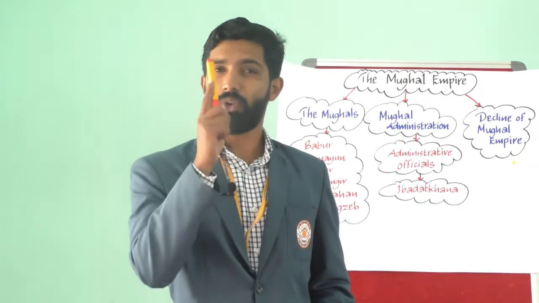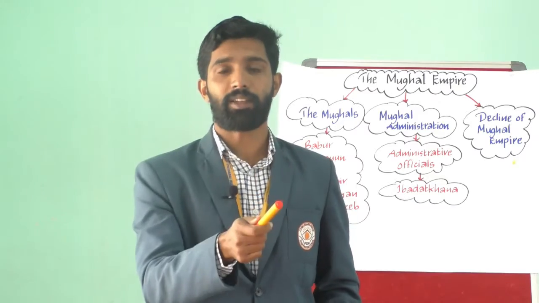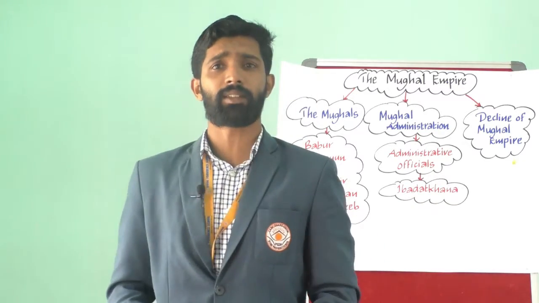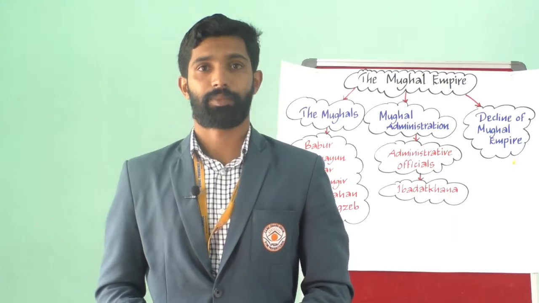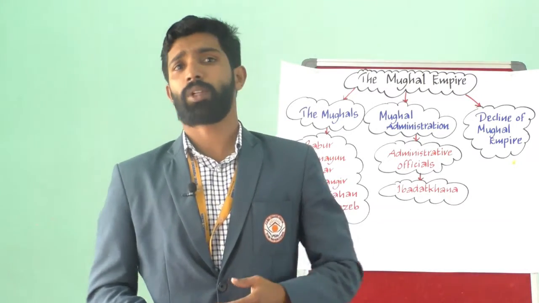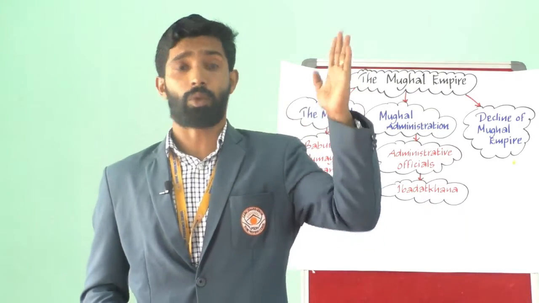And he ruled for 50 years, till his death in February 1707 in Ahmednagar. During his reign, Aurangzeb was able to annex Bijapur and Golconda.